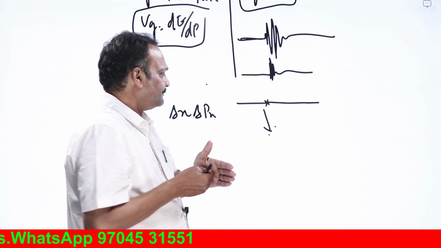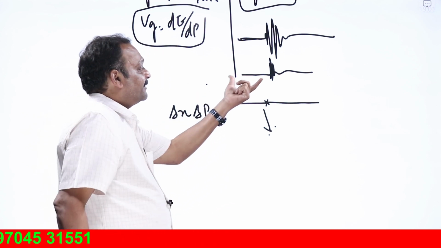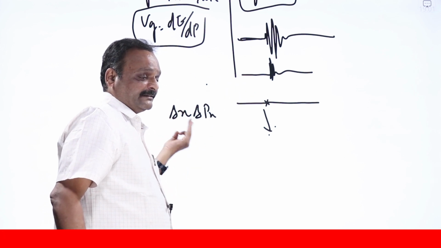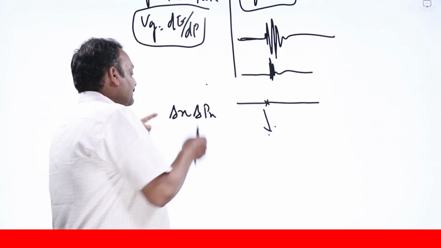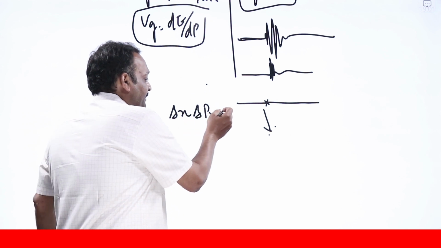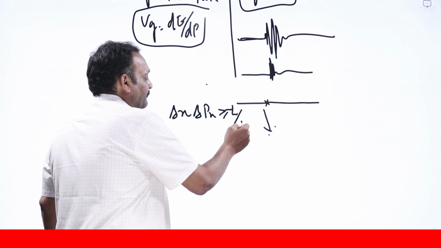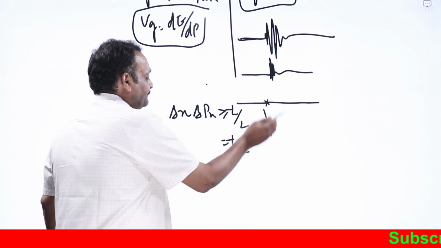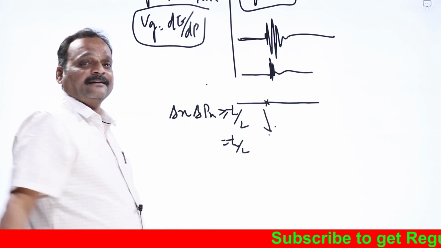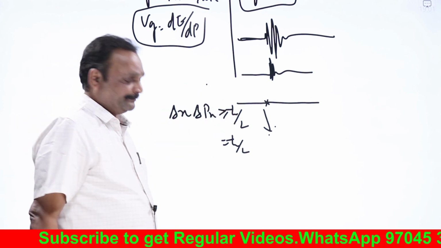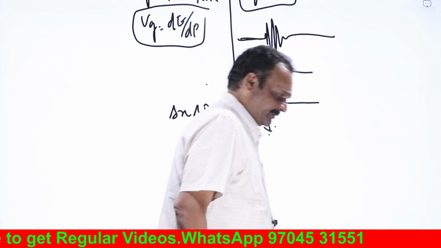So what is the limit to which I can reduce the size of the wave packet? Till the limit of the uncertainty principle, such that delta x into delta px cannot be less than h bar by 2. The minimum value should be h bar by 2. That is the extent to which I can correlate classical and quantum physics. This is the significance of the uncertainty principle.